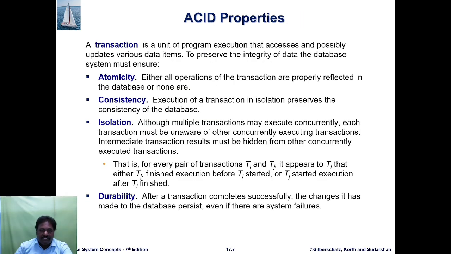So the transaction is a unit of program execution that accesses and possibly updates various data items. To preserve the integrity of the database, the system must ensure the ACID properties: A for atomicity, C for consistency, I for isolation, and D for durability. Atomicity denotes that either all operations of the transaction are properly reflected in the database or none.